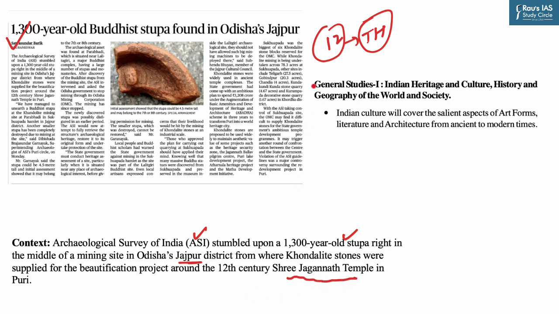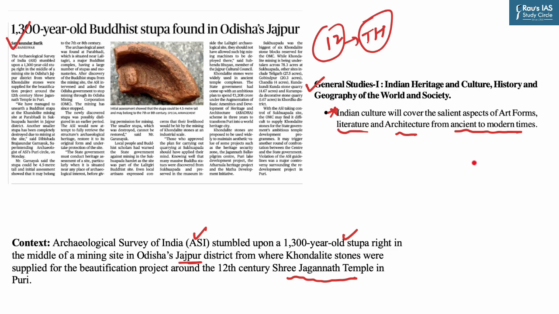Now, if you look into the GS Paper 1 syllabus, Indian culture, literature, and architecture from ancient to modern times has been clearly mentioned. As you all know, UPSC has been asking questions based on features of Buddhism on a frequent basis. So in this discussion, we will be covering information and facts related to stupa from the perspective of the preliminary examination.